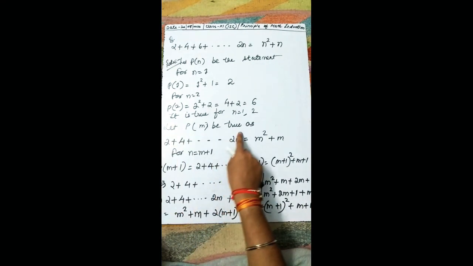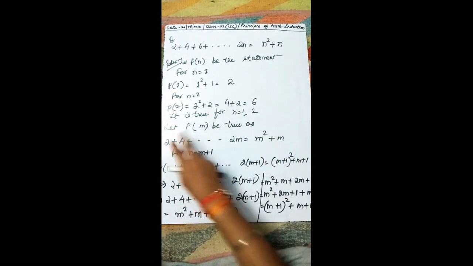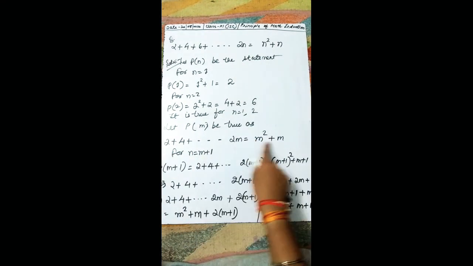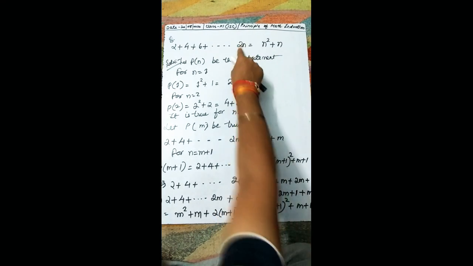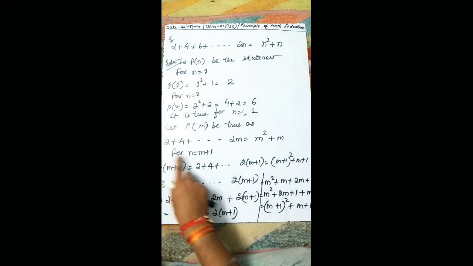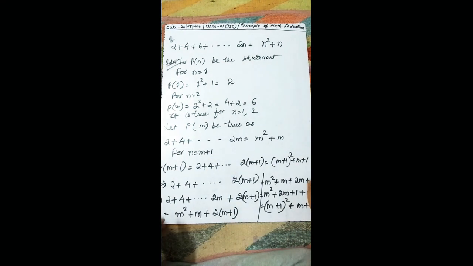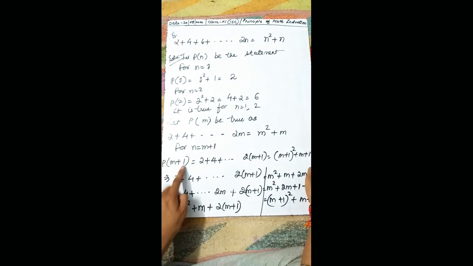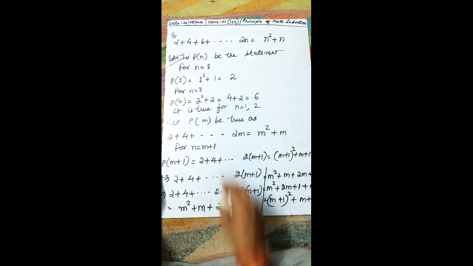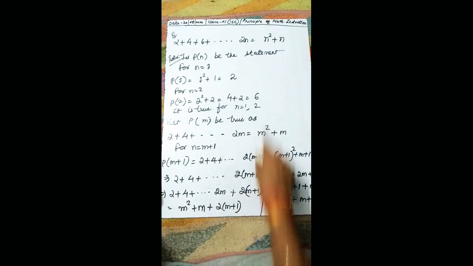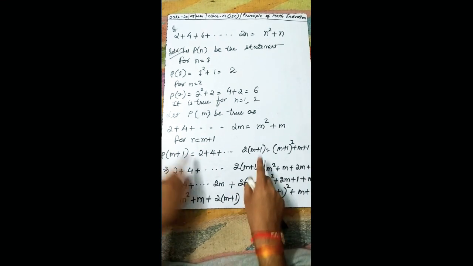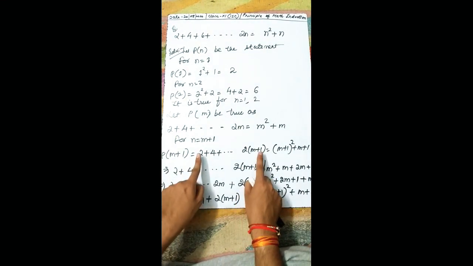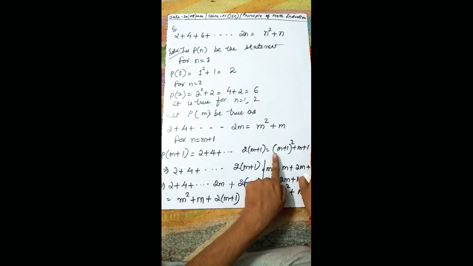Now let Pm be true. That means we are taking n equal to m. So the statement will be changed. That means you need to replace n with m. So 2 plus 4 and so on up to 2m is m square plus m. For n equal to m plus 1, that is Pm plus 1, at every n you have to put m plus 1. So 2 plus 4 plus and so on, 2 times of m plus 1, and this is m plus 1 the whole square plus m plus 1. Now you consider this statement, okay? That means we need to prove this statement is equal to this.